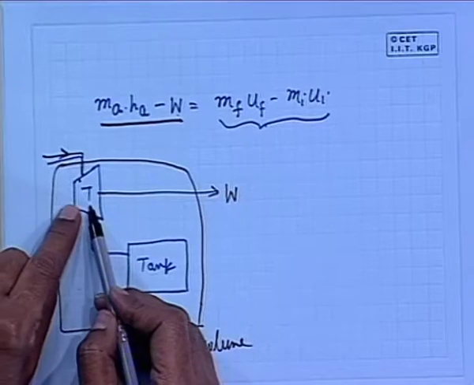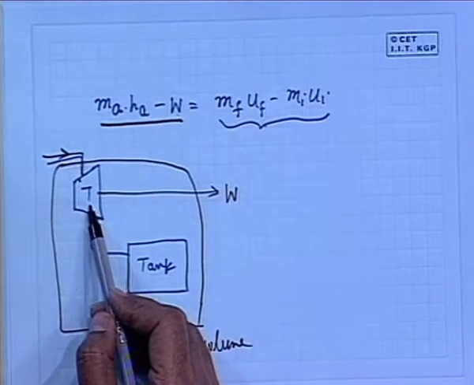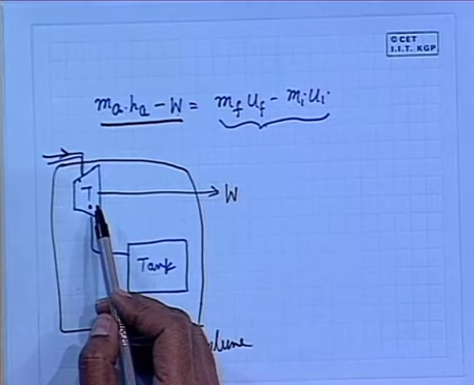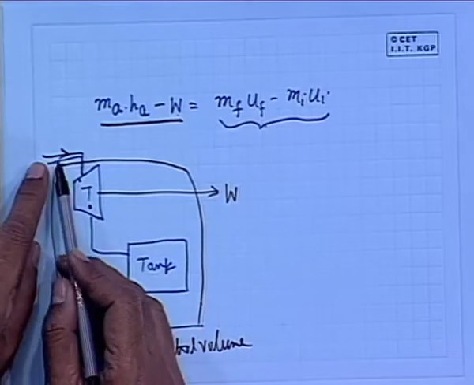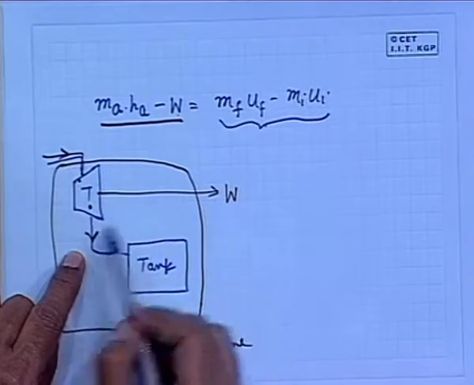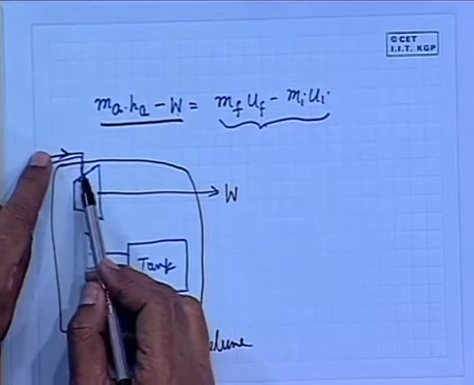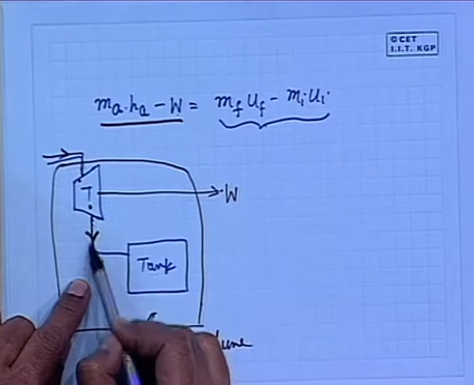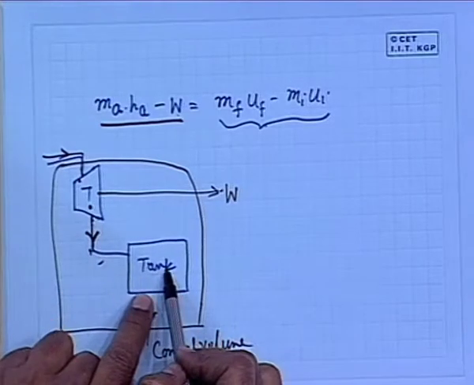But the turbine part of the control volume does not undergo any change in the internal energy, because it is a steady state device. Within the turbine things are steady, the mass which is coming in is going out, the energy which is coming in is going out in the form of work and in the form of energy going with the mass which is coming to this tank.